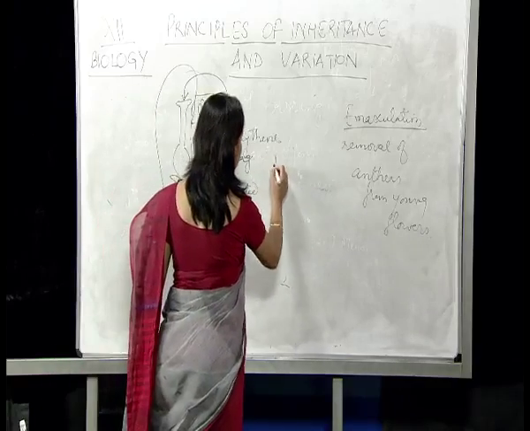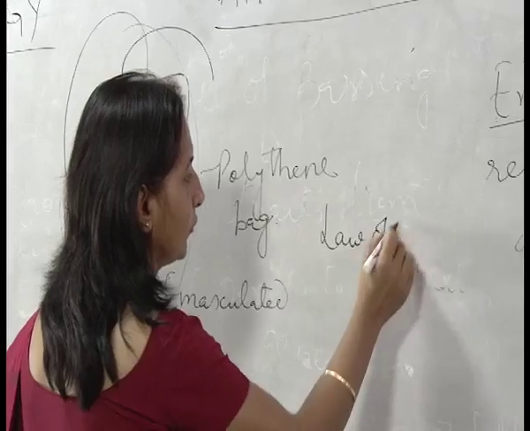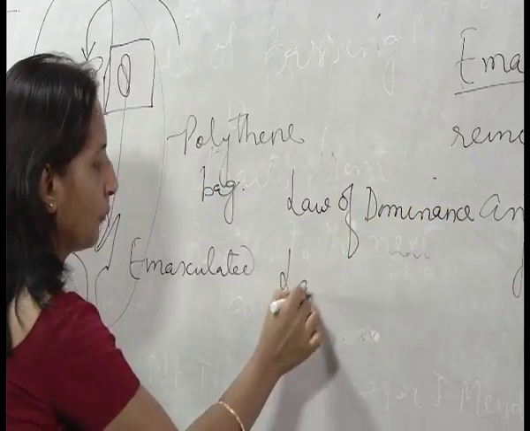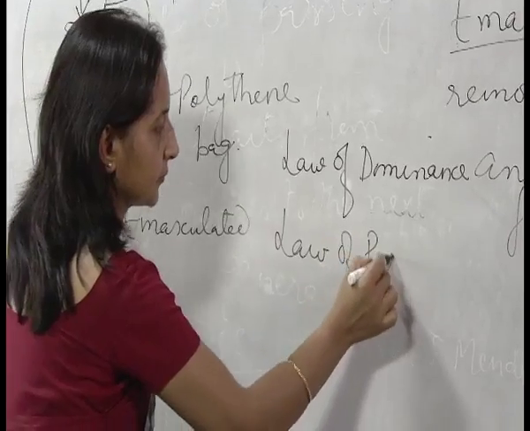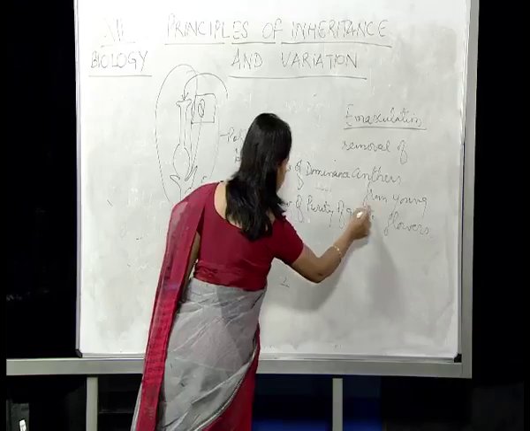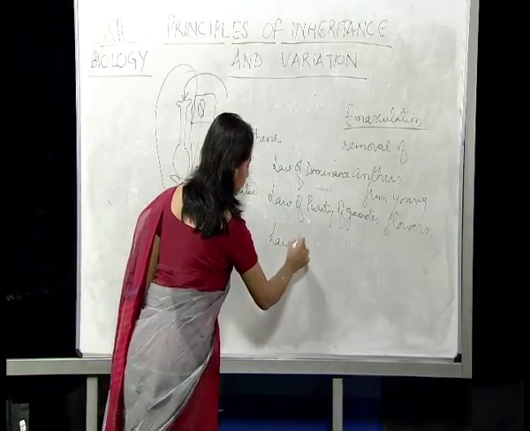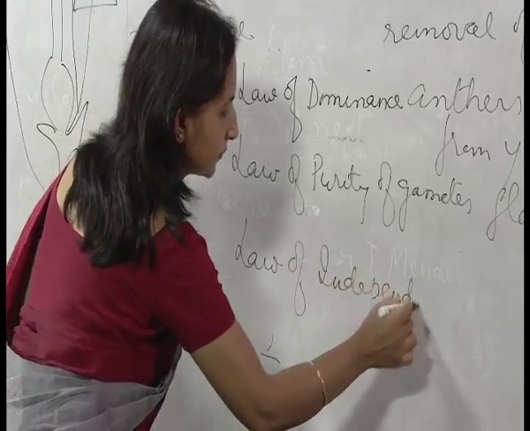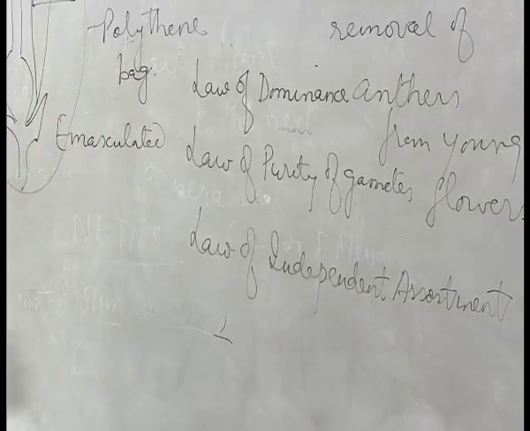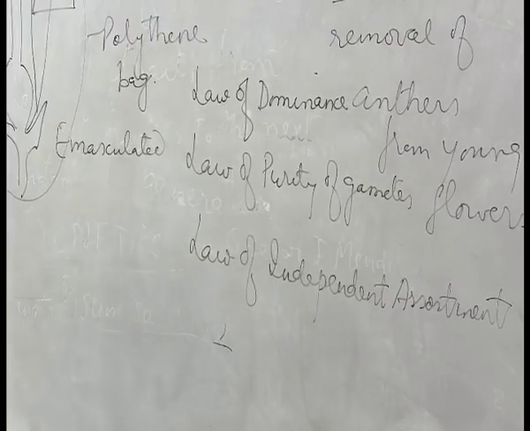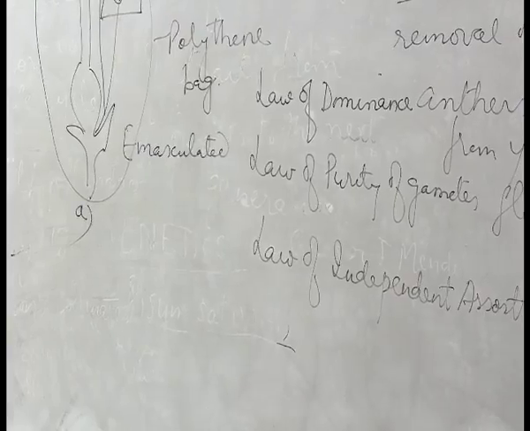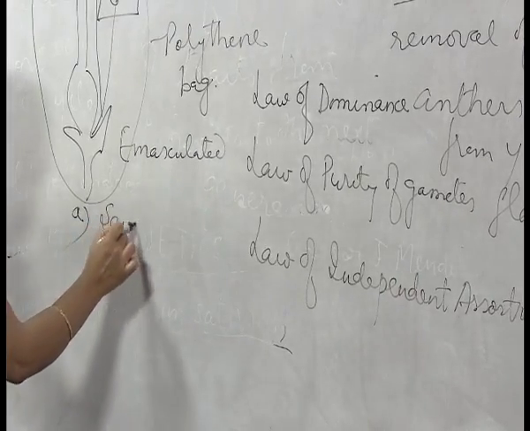The laws which he propounded were the law of dominance, the law of purity of gametes, and the law of independent assortment. While propounding these laws of inheritance, he chose certain characters in his experiments, and there were 7 characters or 7 traits.